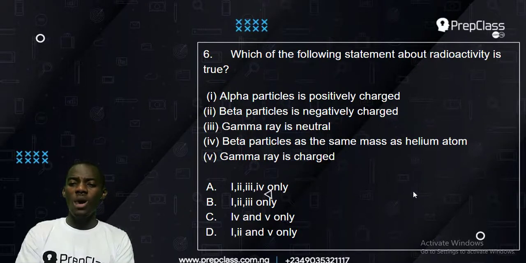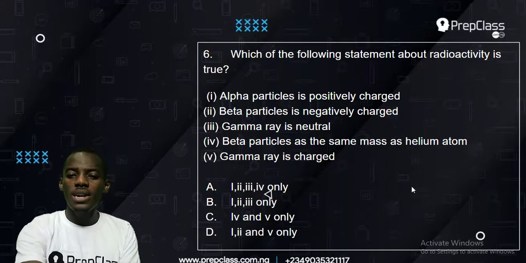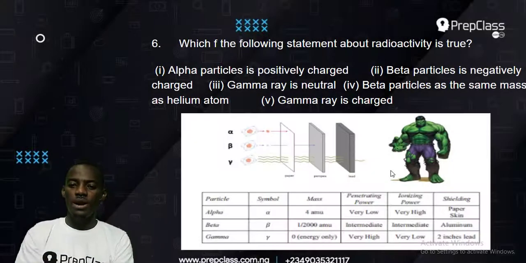Now we have to know, are they right when they said alpha particle is positively charged? Is that right? Then is beta particle truly negatively charged? Then is gamma ray neutral? Then the other things that they say, are they all true? Now which one is true? Okay, let's check it out now. Let's do a quick reminder.